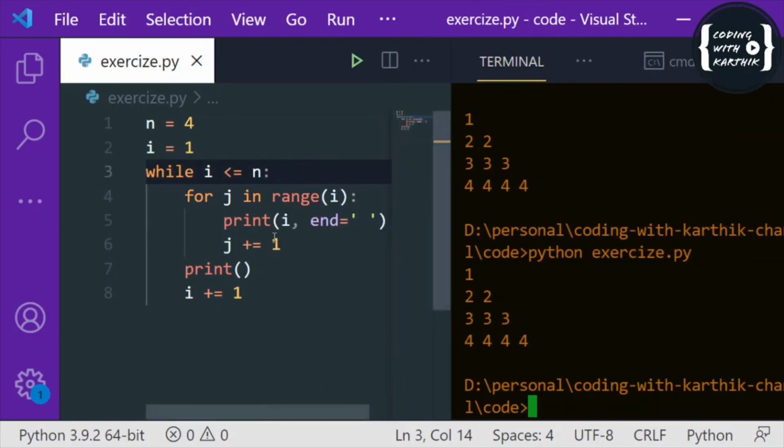So see this. That means we can use for and while loops together, and if you use a loop inside another loop, it becomes a nested loop. I think you are clear with this. So I'm just briefing about this session.